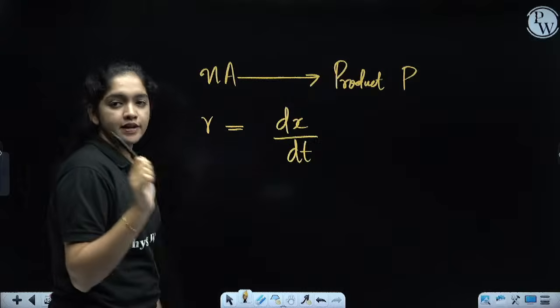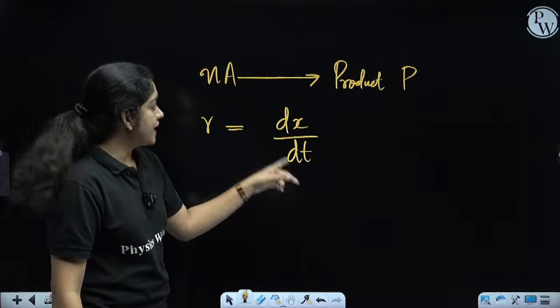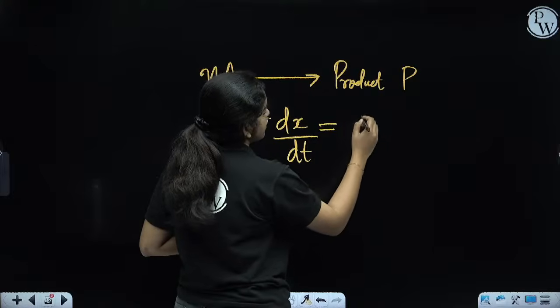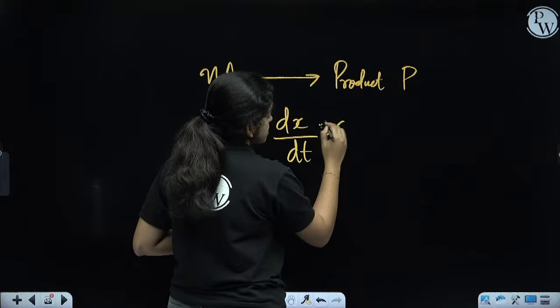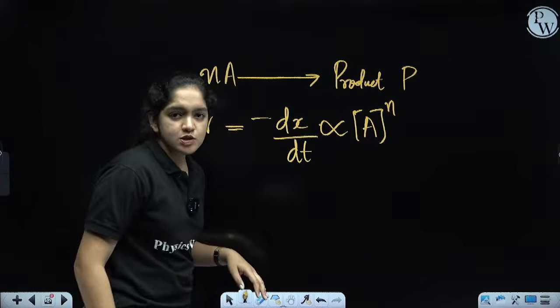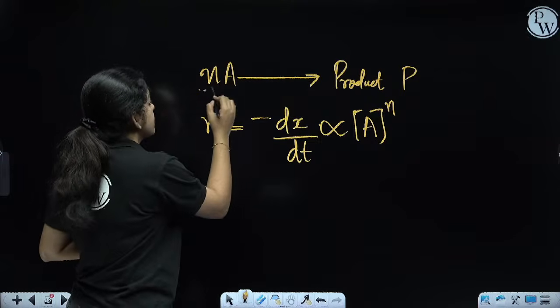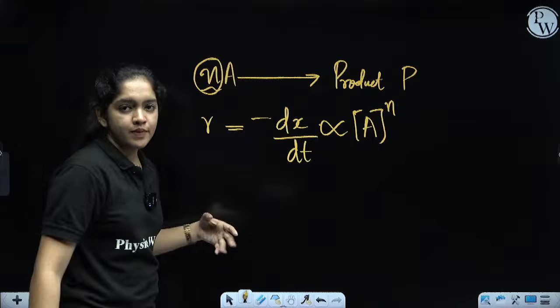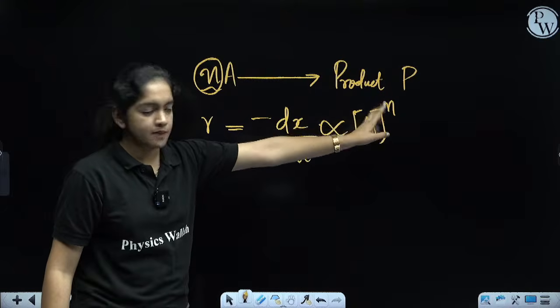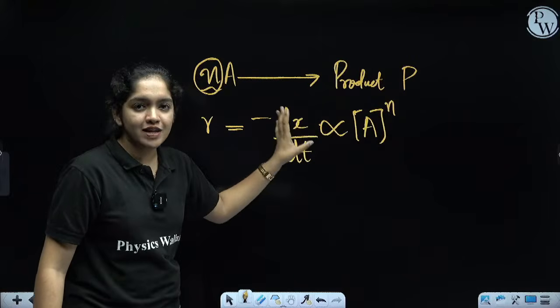And which sign do I need to use here? dx by dt, it is on the reactant side, so I am going to give a negative sign. It will be proportional to the concentration of A raised to n. Raised to n means the power. The stoichiometric coefficient is written here. No, n means any number. It can be 2, 3, 4, 5, any number. Raised to the power, I have written A raised to n. This is the average rate of the reaction.